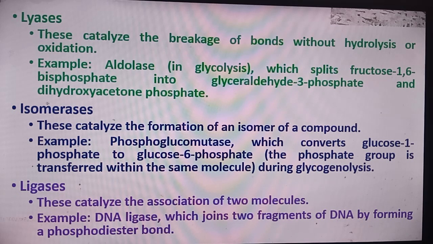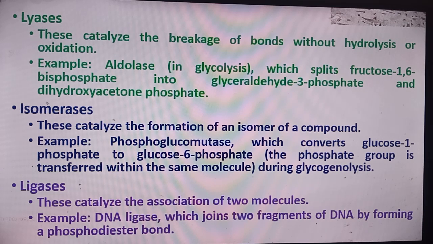Lyase. These catalyze the breakage of the bonds without hydrolysis or oxidation. Example, aldolase in glycolysis, which splits fructose 1,6 bisphosphate into the glyceraldehyde 3 phosphate and dihydroxyacetone phosphate. Isomerase. These catalyze the formation of an isomer of the compound.